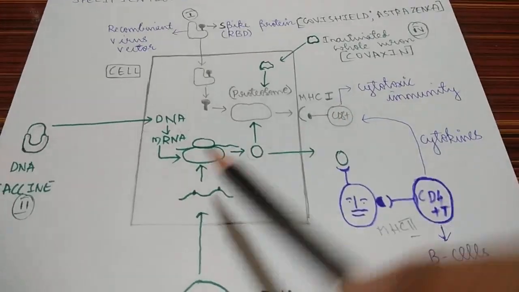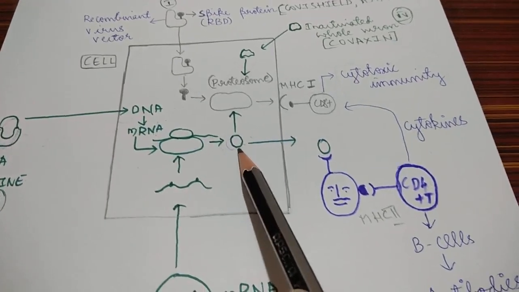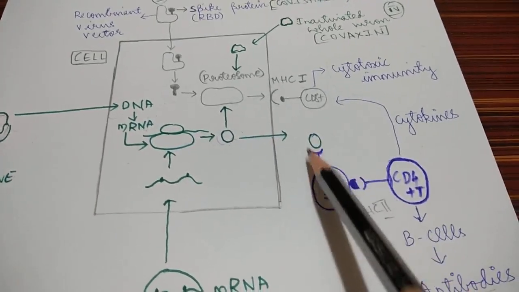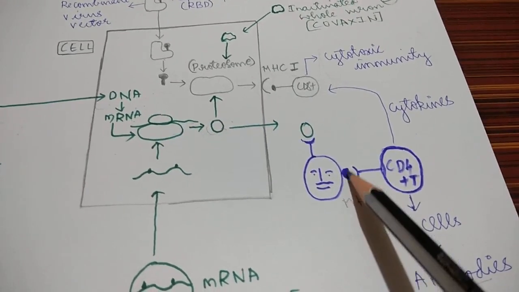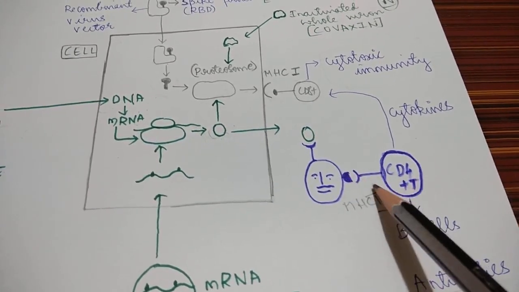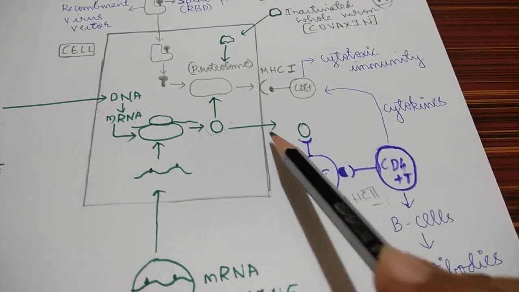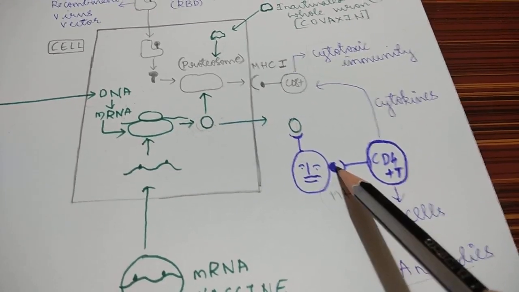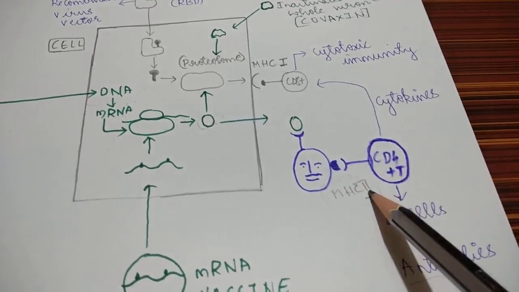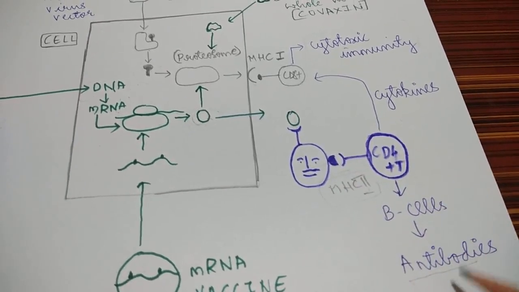Understood? Proteins which are produced are excreted from the cell, which are taken up by the other different body cells, which are then presented to CD4 lymphocyte through MHC type 2. Okay, once this protein is taken and it is presented to CD4 by MHC complex 2, B cells are produced, and B cells will produce antibodies.